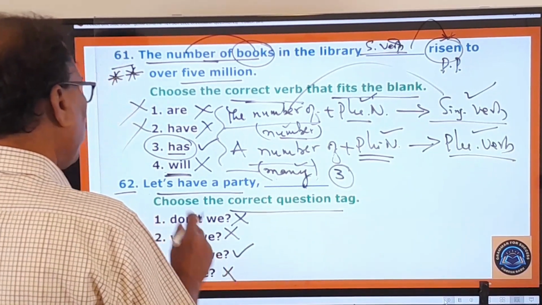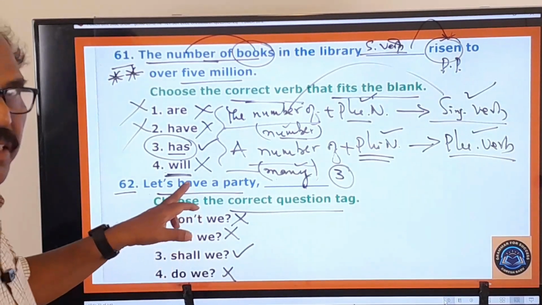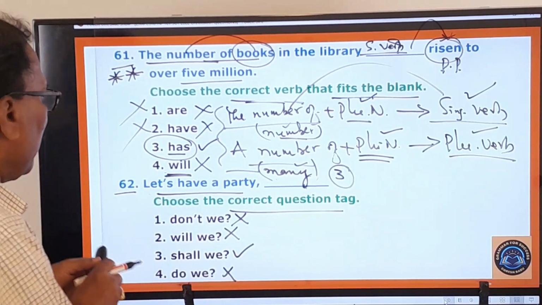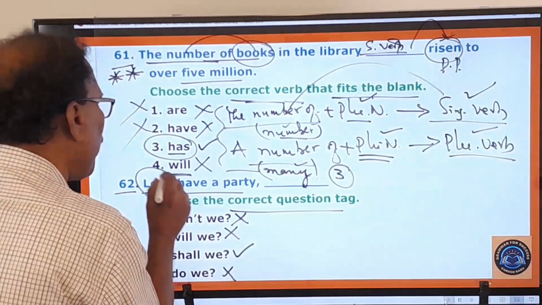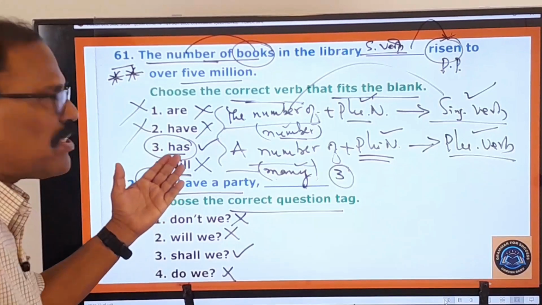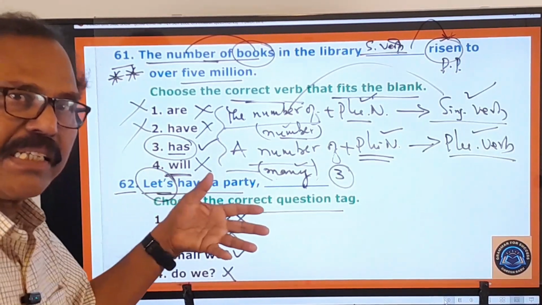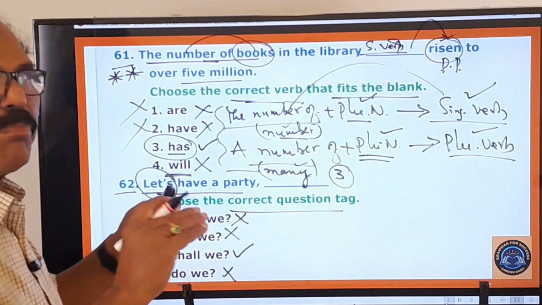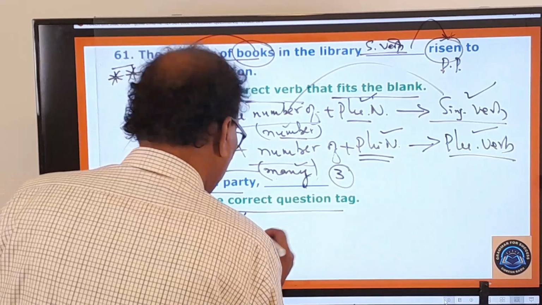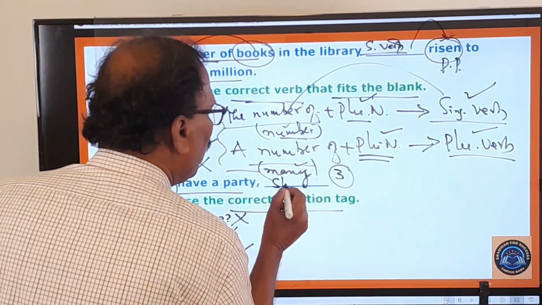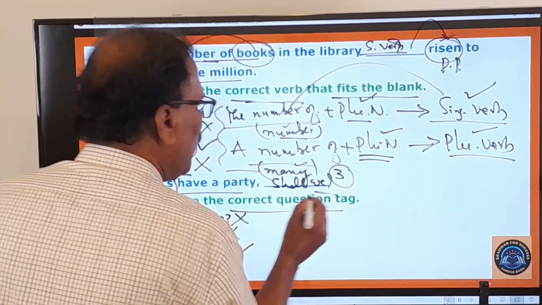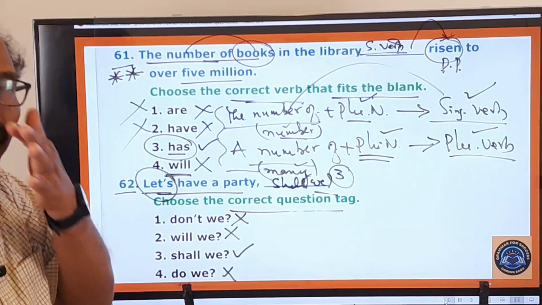Because this is an imperative sentence, beginning with let us. Whenever an imperative sentence begins with let us, it is a blind rule, you must use only shall we. About the question tag, I have made a wonderful video.